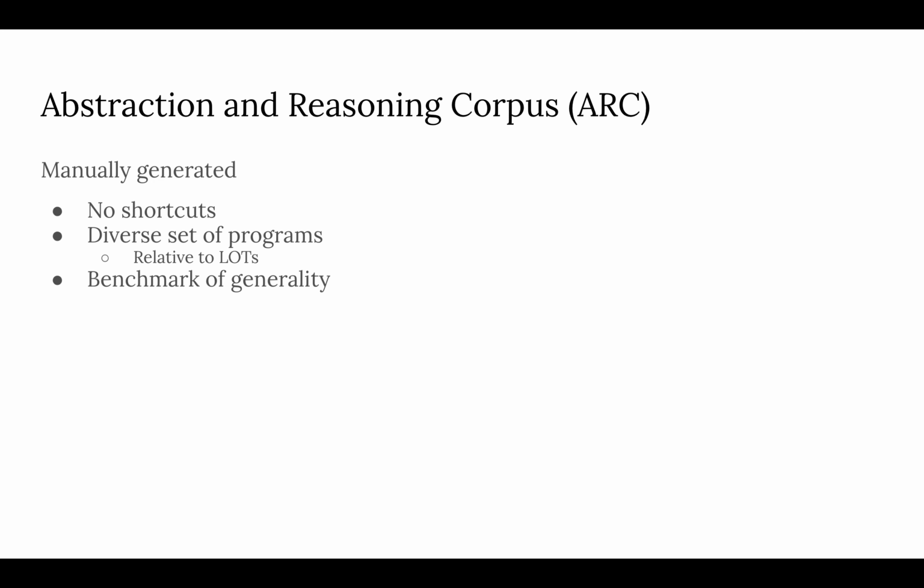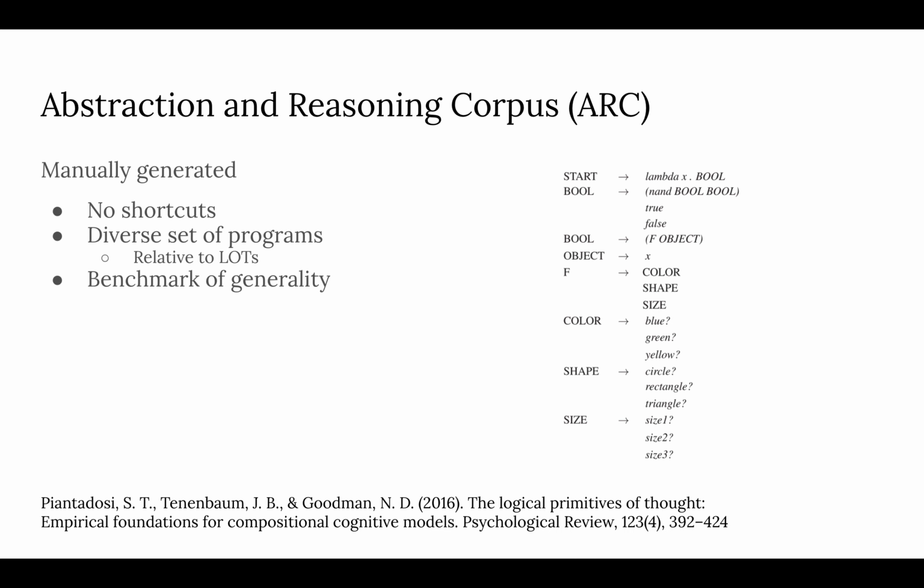This is specifically relative to language of thought models, or LOTs for short, where, as you can see on the right, LOTs usually consist of a limited set of primitives that are composed to form longer programs. These have been used in program induction models before, but due to ARC's manual generation, it has a much richer, much more diverse set of programs than something like a LOT could produce.